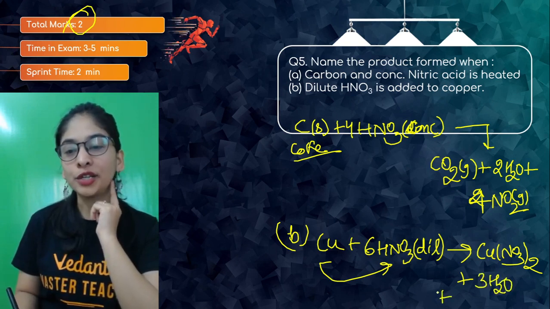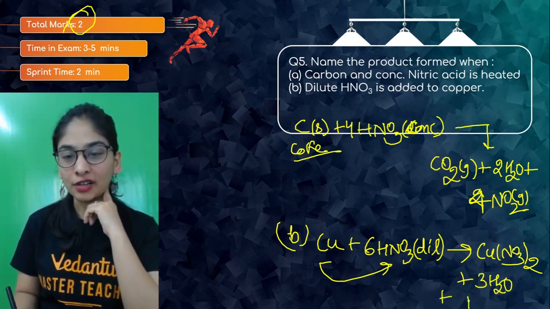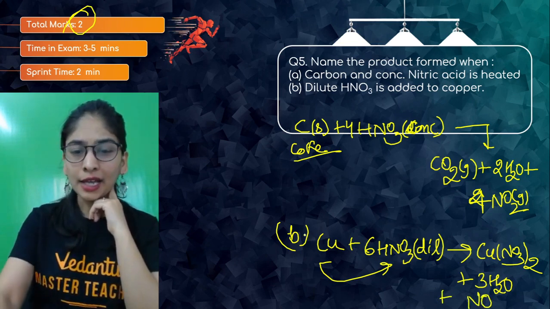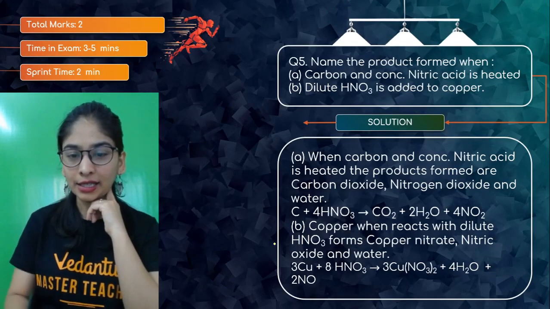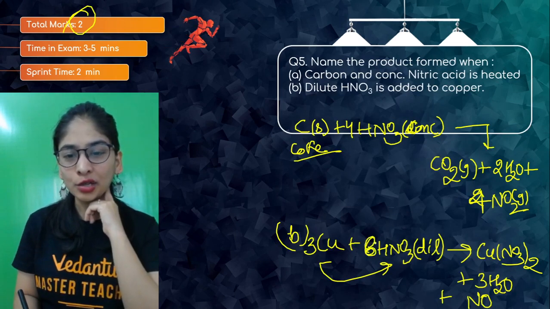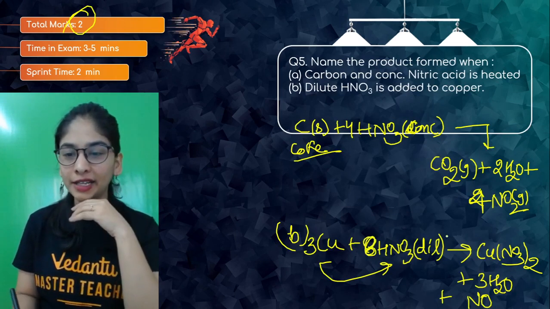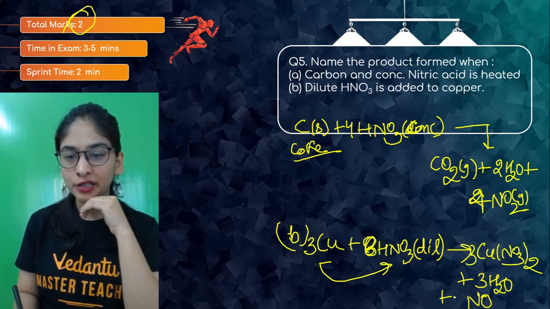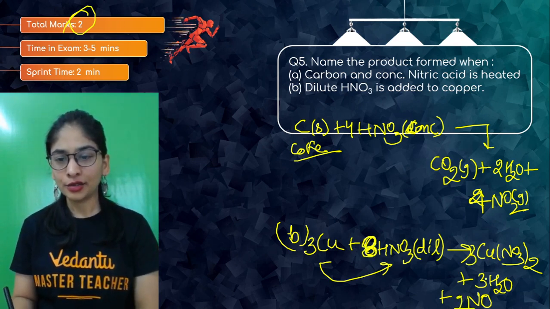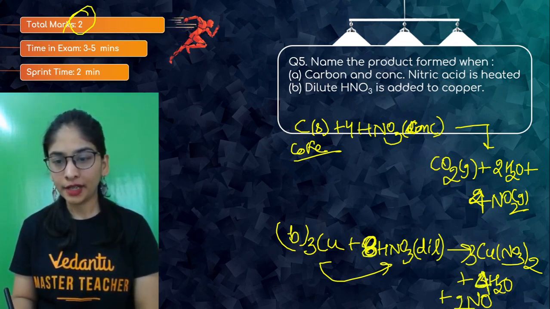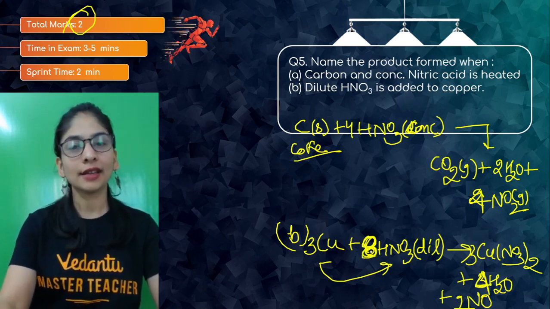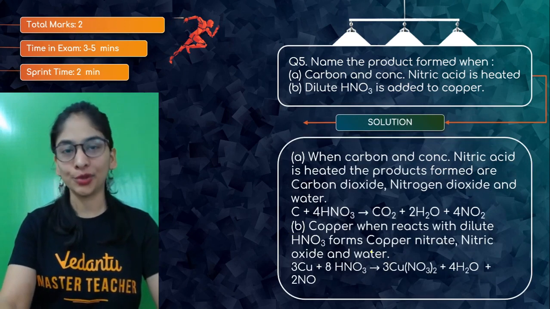And apart from that, what you will get? You will get your nitric oxide. And nitric oxide, how much? 3. And we can balance this reaction. You can see it here, 3. If you use an 8, you will use, just a minute, 3 and 8. I think balancing part you can do with this much knowledge you are having right now. So you'll get it here 3 into 6 used, and 2NO. Okay, and as it's 8, so you'll use 4 here. Yeah, I know I overwrote it, but you'll get the solution in the slide also. Yes, okay. Balancing part, anyway, I'm just leaving it up to you as well.